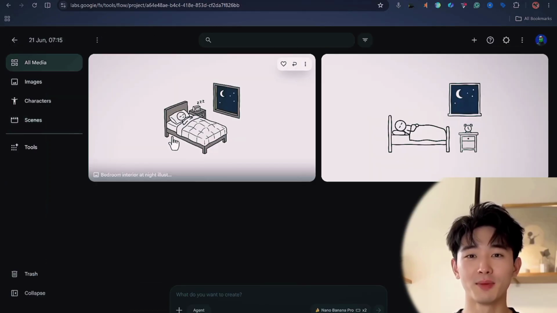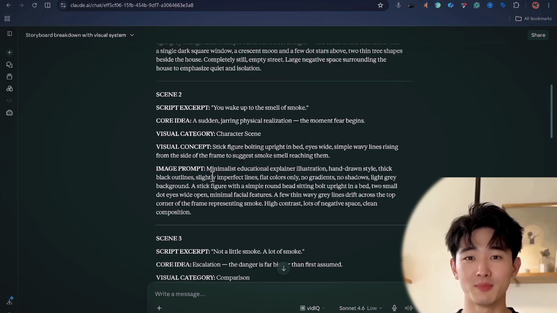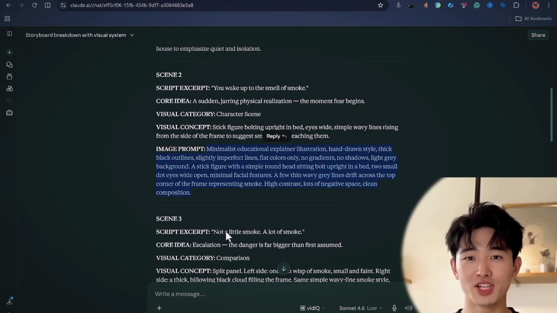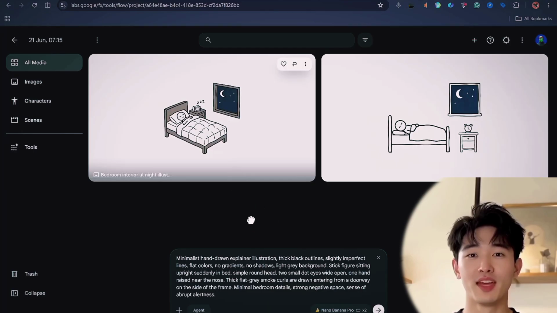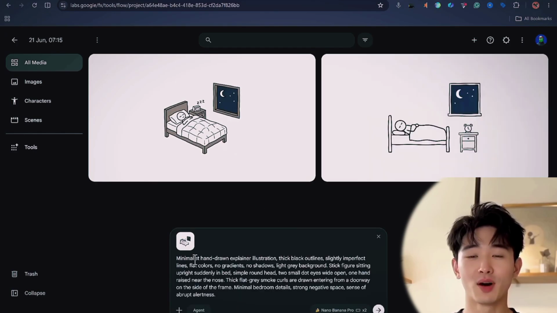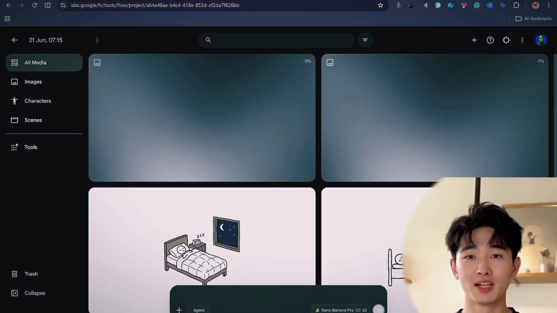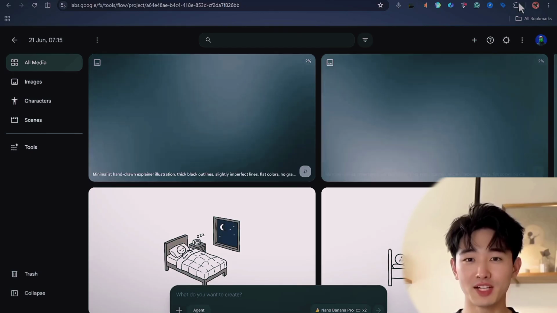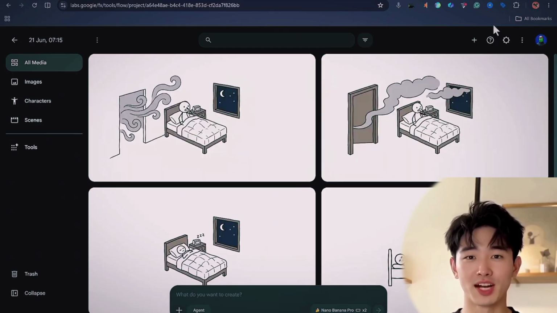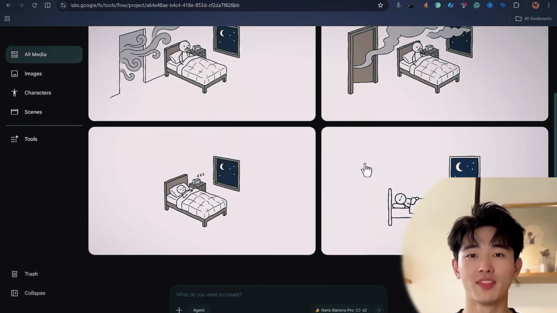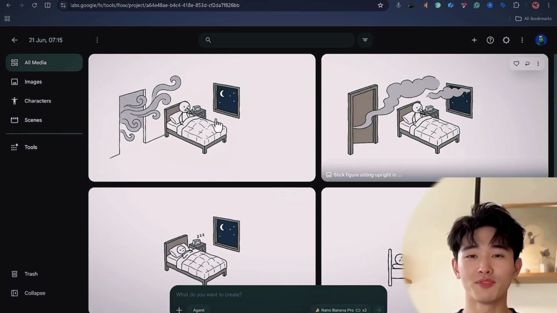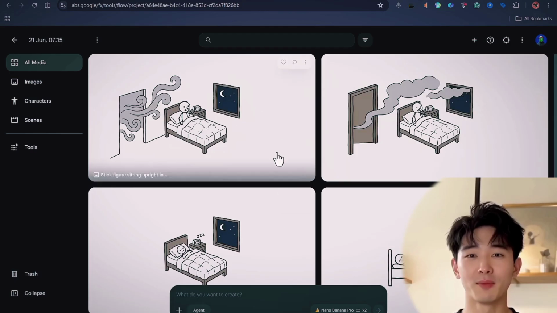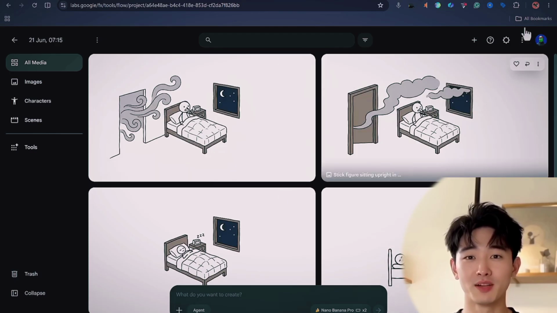Now to generate your second image, the first thing you need to do is go back to Claude and scroll down to the second image, then copy it. Now come back to Flow and paste the prompt here. Before you click on Generate, this is what you need to do so your images and your videos will all look similar, or you're going to have a consistent visual throughout your video. Drag in your first image into the prompt. So it's going to select it as your reference image. So we have this first image as the reference image. What you just need to do is click on the Generate button, and then we'll start generating our second image. Now, because we used our first image as the reference, it's looking a lot more similar, which is what you want to ensure your frames look similar throughout the entire video.